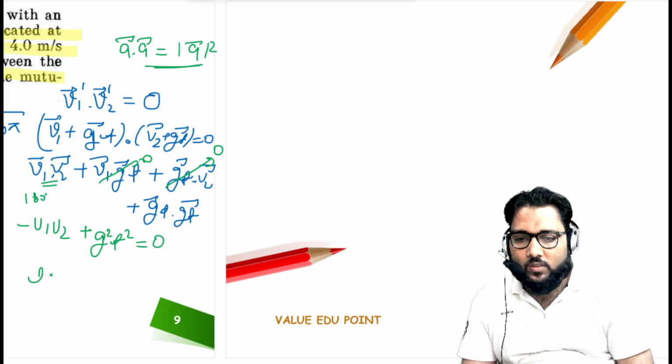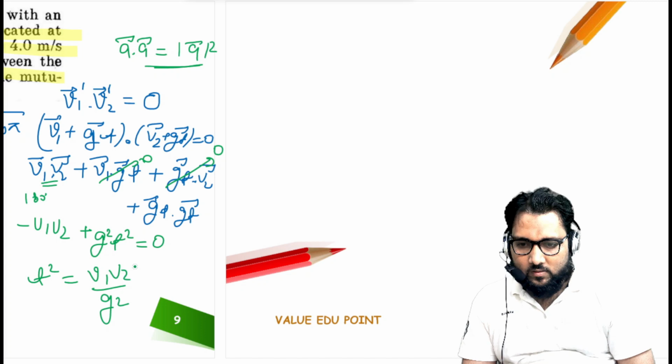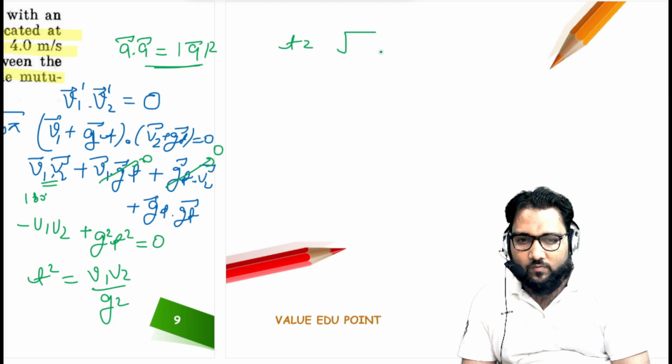So t square equals v1 v2 upon g square. Is it okay, guys? So the time is t equals the square root of v1 v2, upon g. This is the time.